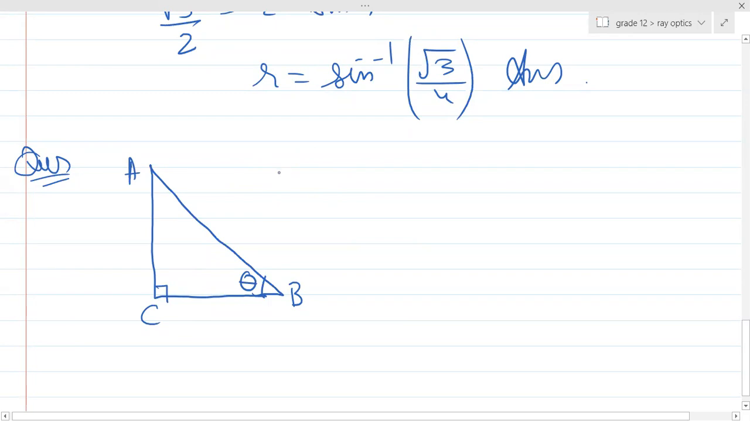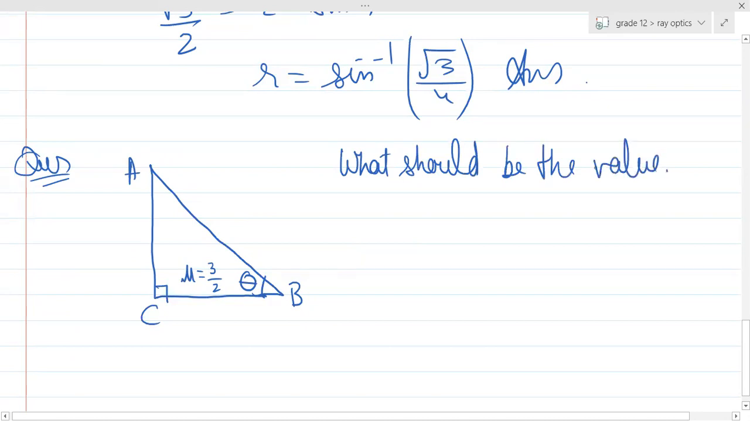Got it. So guys, there is a right-angled prism, with the right angle at, let's say, C. This angle is theta. The refractive index of this is 3/2. And the question is, what should be the value of theta? Please remember, all the questions in ray optics will consist of geometry. I told you, 10th grade geometry regarding all the angles, you need to work it out.